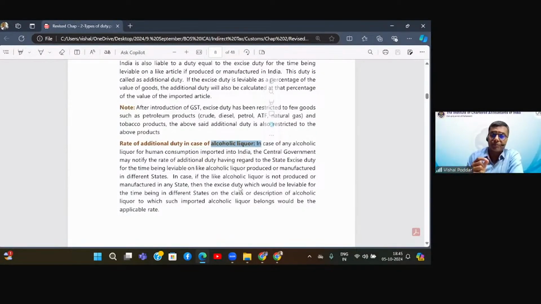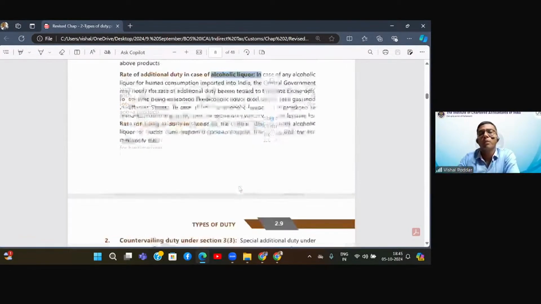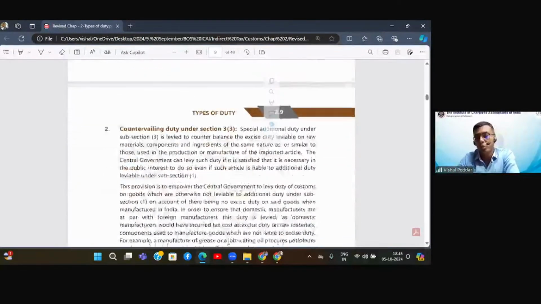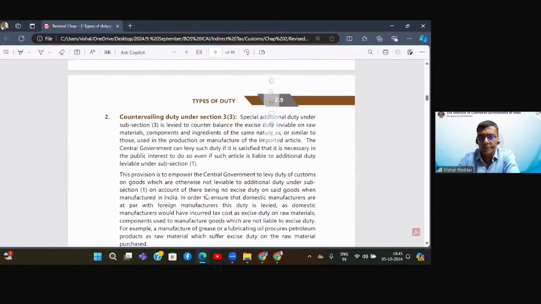Now, in this particular case, the point is, what is this additional duty? This additional duty is nothing but this excise duty. So let us say you are importing any of these goods. On these goods, the customs will calculate basic custom duty, all other custom duties, and to that they will also add the excise portion by the name additional customs duty. I hope this is clear.